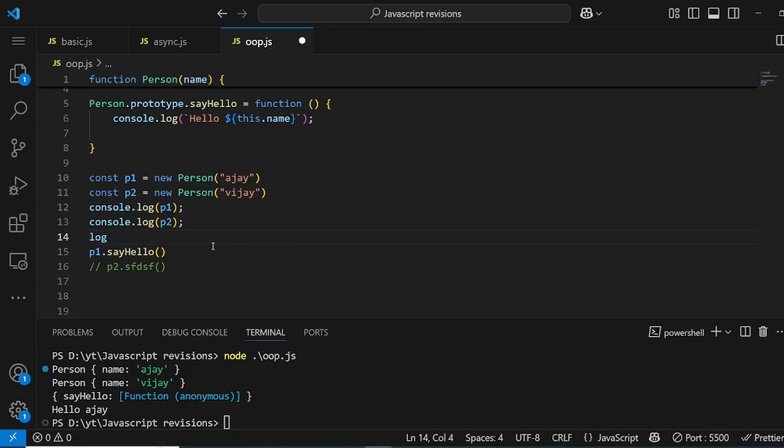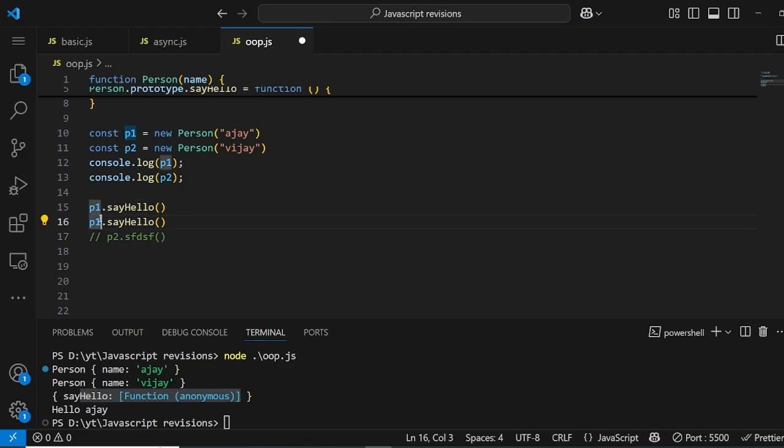And the interesting thing is that this hello method is only created once in memory. That's it, and we are able to use it in multiple objects, so we save memory. So this is the best use case of prototype, and this is prototype chaining. Through prototype chaining we are able to access it. So now I can do this for p2 also, and it will say hello Ajay, hello Vijay. This is how it's happening.